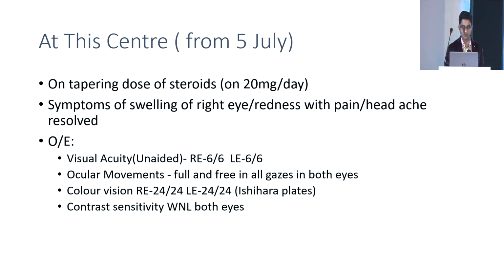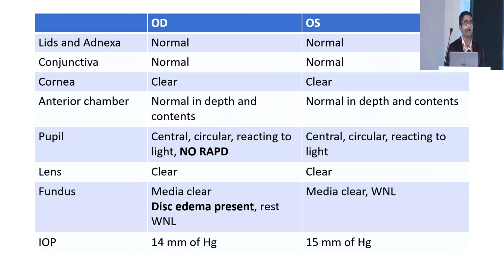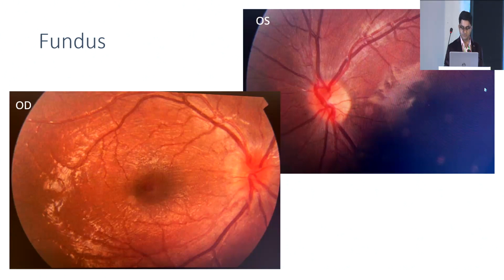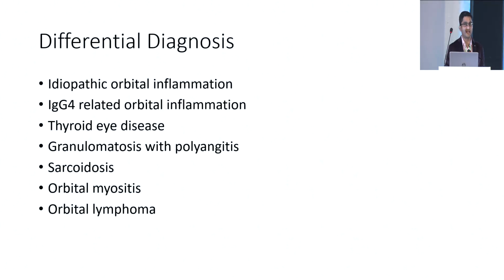Color vision was normal. Contrast sensitivity was normal. Anterior segment examination was normal in the right eye with no RAPD. Posterior segment examination, fundus, showed grade 1 media clarity with disc edema, and the rest of the examination was normal in the other eye. This was the fundus showing grade 1 media clarity and optic disc edema of the right eye, and this was the left eye image, which is normal. This is the long list of my differential diagnosis.